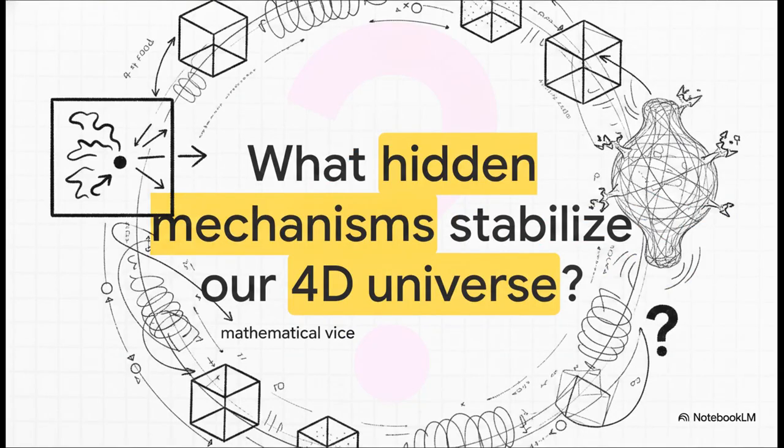So let's wrap this up with a pretty massive question to ponder. If we know for a fact that a two-dimensional boundary possesses this built-in, absolute mathematical vice that crushes these structural anomalies to 0, yet three-dimensional bulk spaces are inherently unstable to these topological defects, what specific, hidden mathematical mechanisms are writing the source code that protects and stabilizes the four-dimensional space-time universe we actually inhabit? It's something to think about.